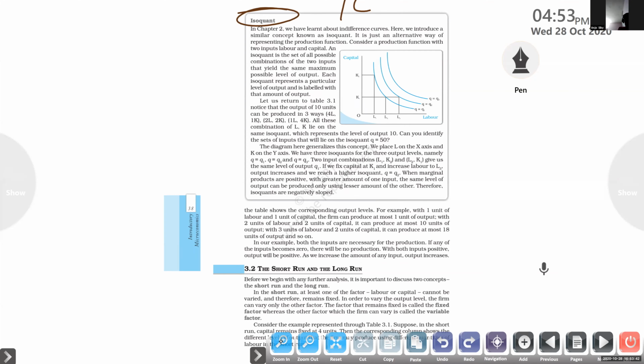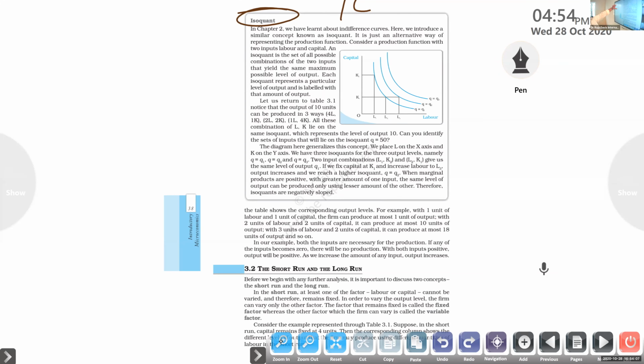You studied the features of an indifference curve. If more than 2 indifference curves are plotted on a graph, what do you call that? It is an indifference map.